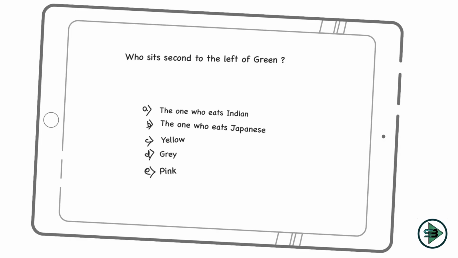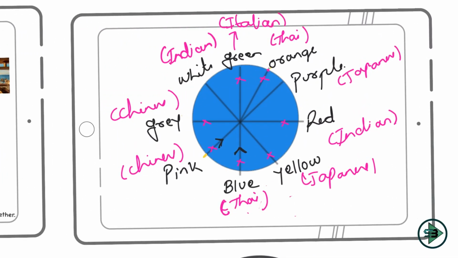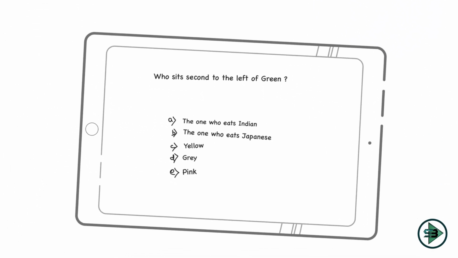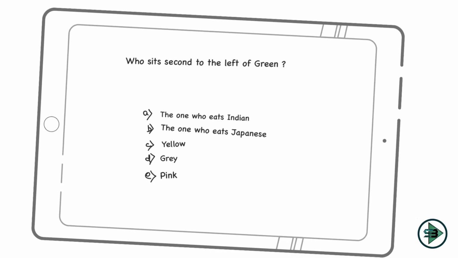And the next question is, who sits second to the left of green? Okay, so let's go to the puzzle. Let's go to green now. Including green, all of them are looking inside. This is right of green and this is left of green. So second to the left of green, first will be orange, second will be purple. Purple is eating Japanese. So who sits second to the left of green? It is purple, or you can say the one who eats Japanese. And the one who eats Japanese, which is my option number B, is the answer to this.